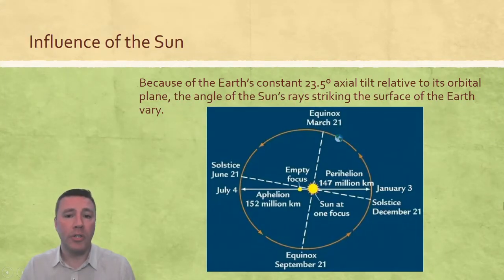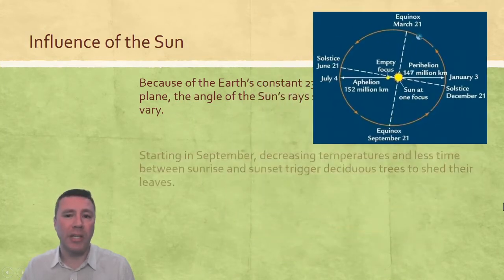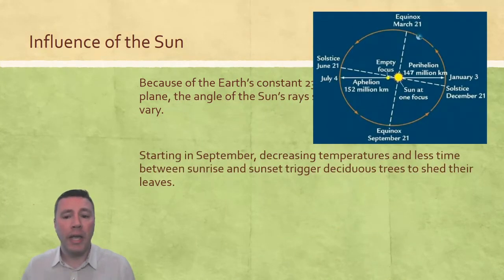Trees go into a situation where they shed their leaves, at least deciduous ones do, and that also triggers changes in animals as well. Of course, 6 months later, when the sun's rays are striking the Earth in the northern hemisphere at a more perpendicular angle, we experience more sunlight per 24-hour period, and of course, the temperature is much warmer in June than it is in December.